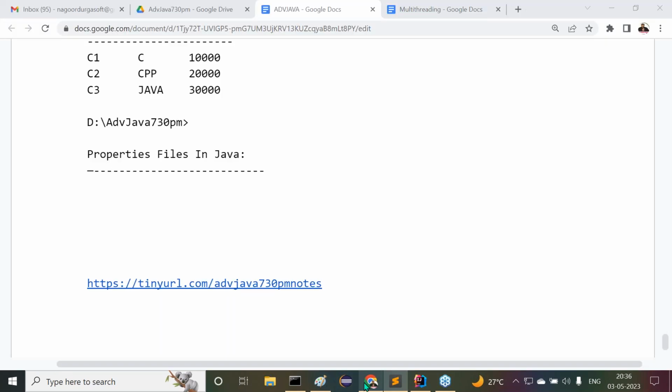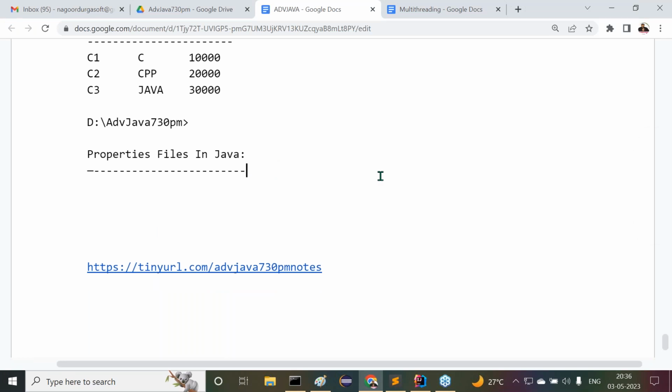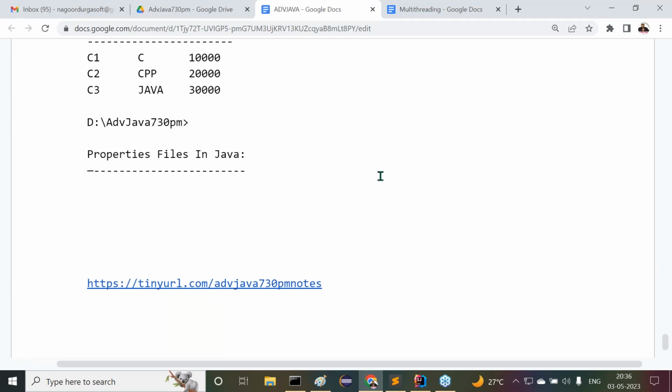Now come to our point here: properties files in Java. What exactly is the purpose of the properties files? Especially in JDBC, I am going to use these properties files. First of all, understand my point. This example may be useful in the future content. Try to understand it.